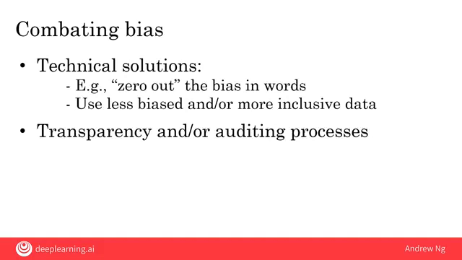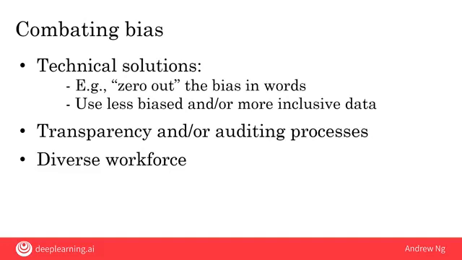For example, many face recognition teams are systematically checking how accurate their system is on different subsets of the population to check whether it is more or less accurate on dark-skinned versus light-skinned individuals, for example. Having transparent systems as well as systematic auditing processes increases the odds that we'll at least quickly spot a problem in case there is one so that we can fix it.